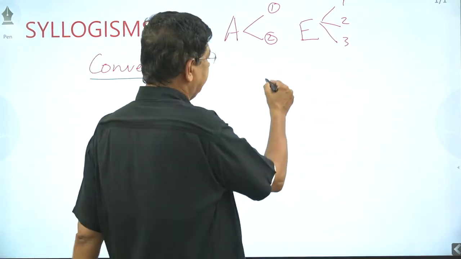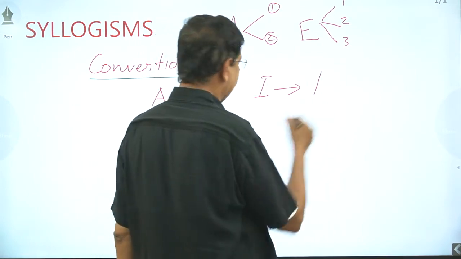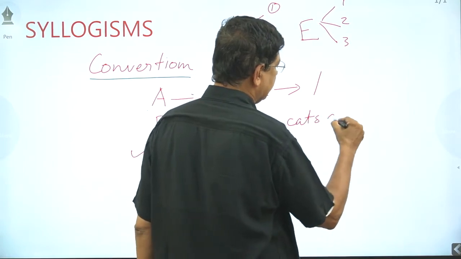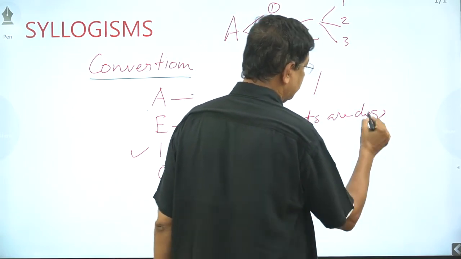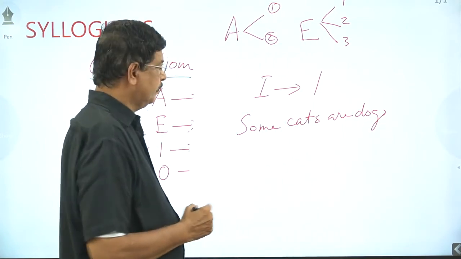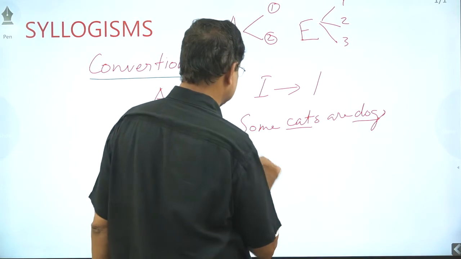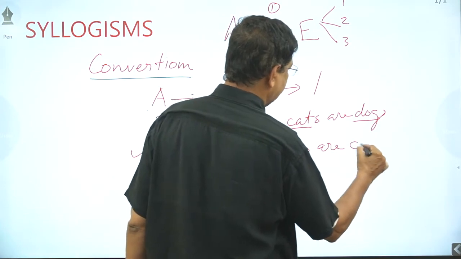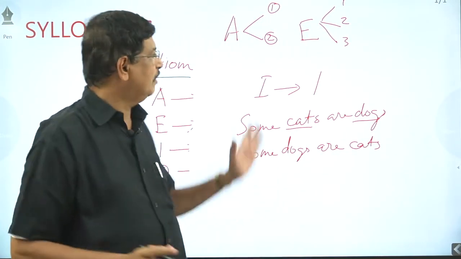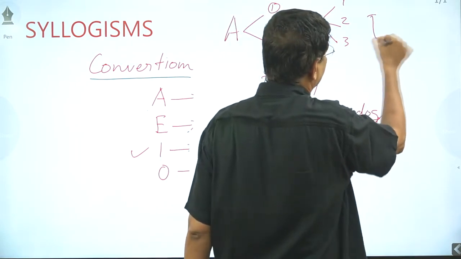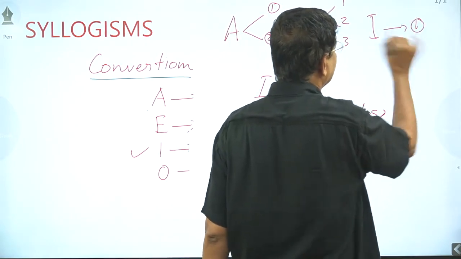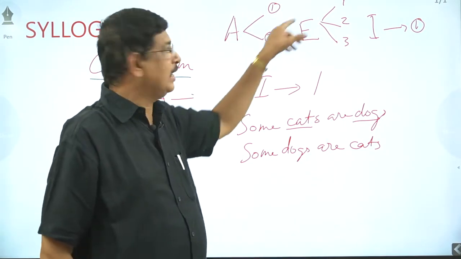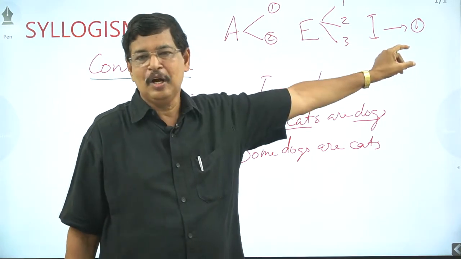Then I-type. An I-type statement we can convert into I. Example: some cats are dogs. Then I-type we can convert into I. That means we can interchange: some dogs are cats. That only. When we convert an I-type statement, we get only one I-type. Some cats are dogs, some dogs are cats. A-type gives 2 conclusions, E-type gives 3 conclusions, I-type gives 1 conclusion.